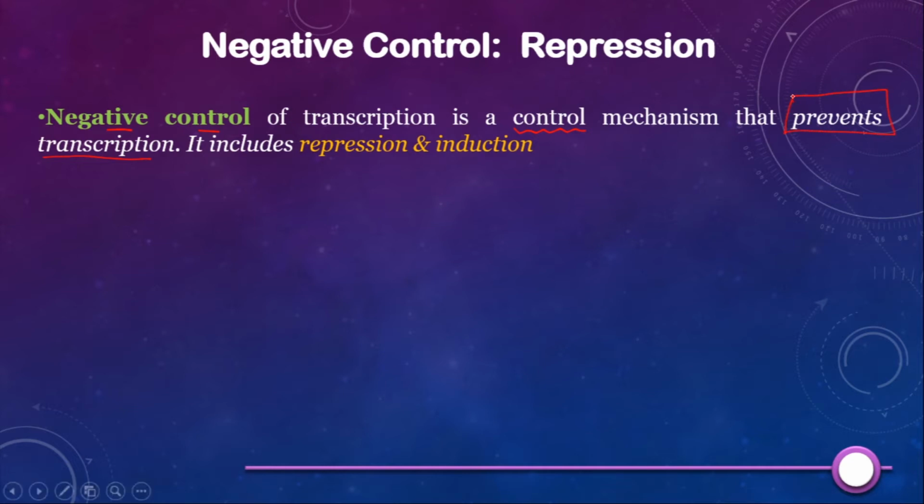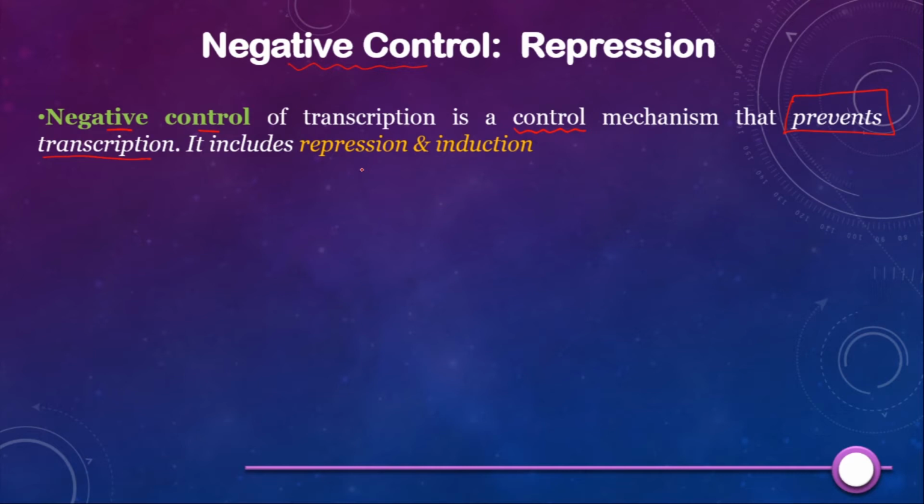We have learned already why sometimes the cell decides to prevent transcription. It is because when the products are not required and the cell goes on transcribing and translating the genes and producing the gene products, then it goes for waste of resources and energy, right? So hence there is a mechanism called negative control.